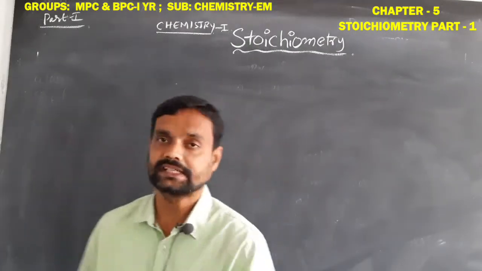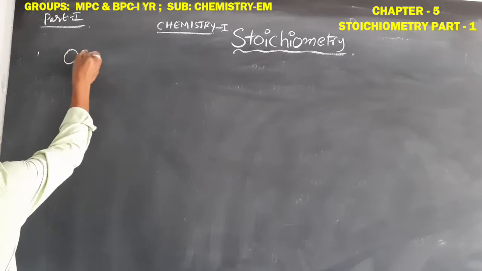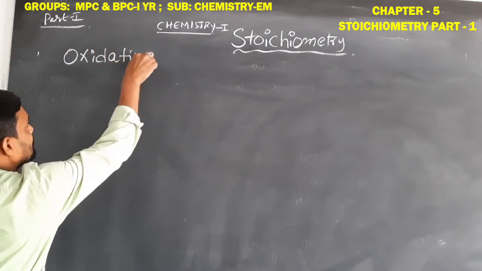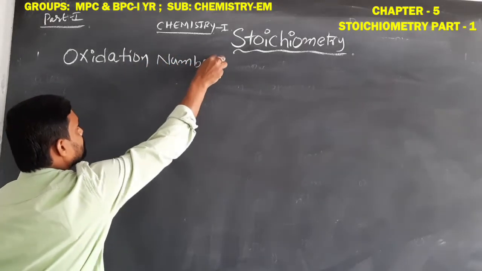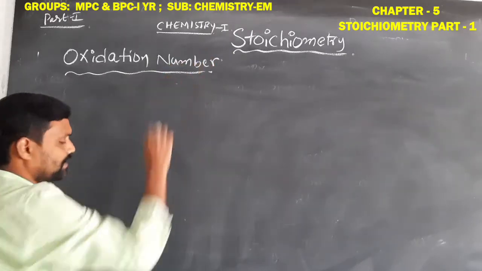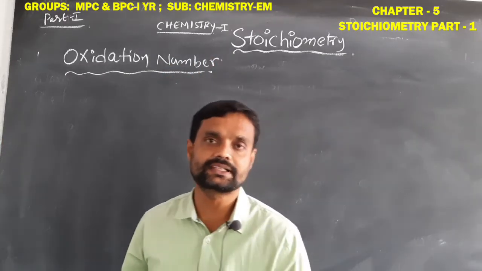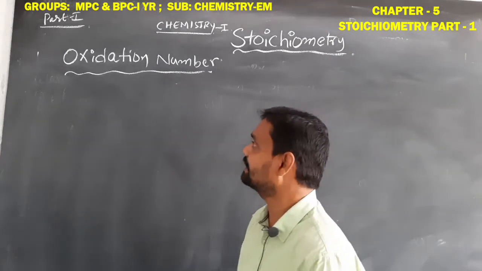In this chapter, next we have to learn the oxidation number concept. What is that, students? Oxidation number means the oxidation state of an element in any compound.